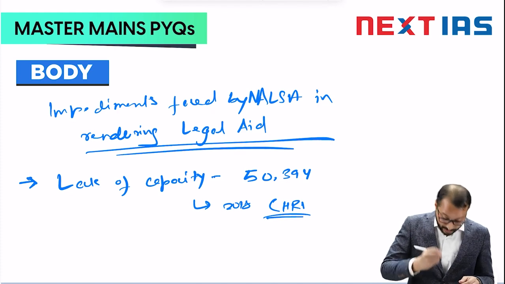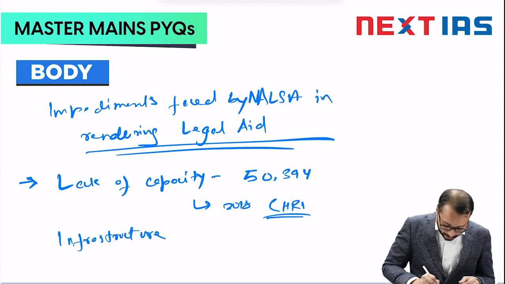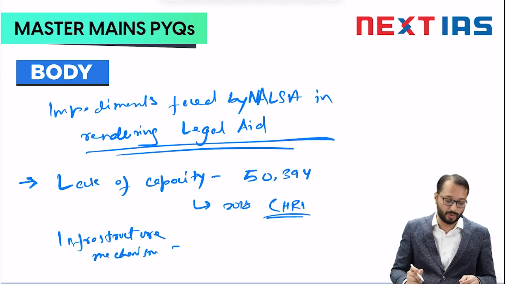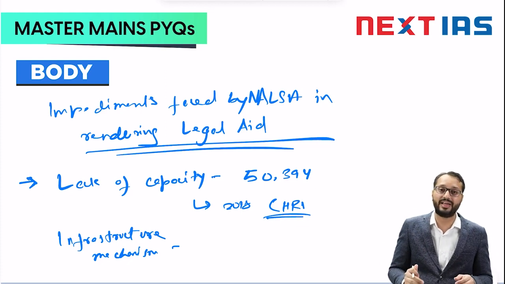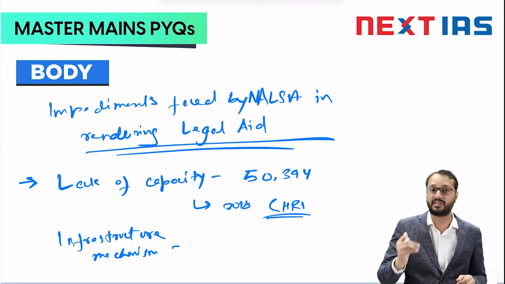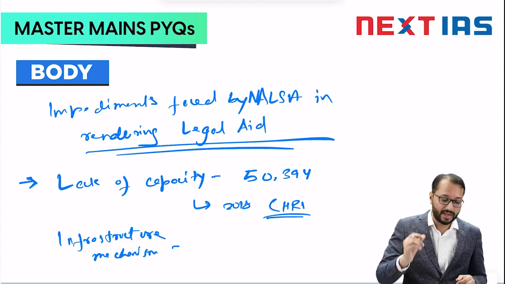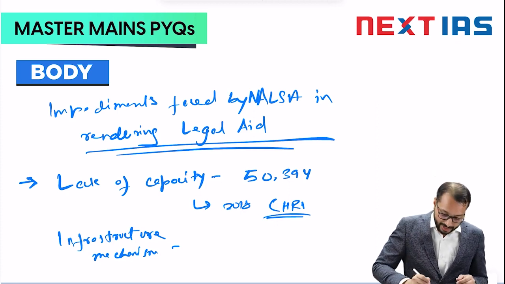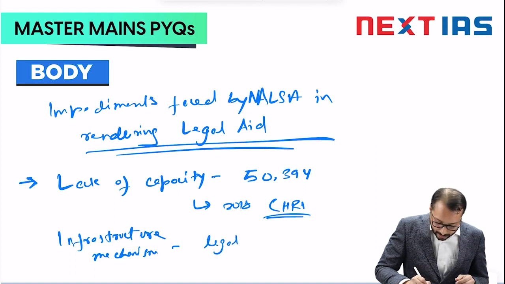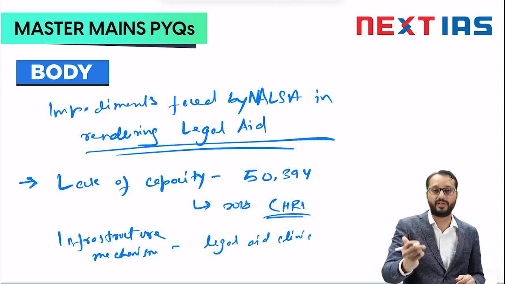Now, if you're talking about capacity, we have to also talk about infrastructure mechanism. So the infrastructure mechanism of NALSA is also very much skewed. So to ensure that proper legal assistance is provided to everyone, the NALSA Legal Services Clinic Rules of 2011 suggest that there is a need to set up a legal aid clinic, right, in every village or group of villages.